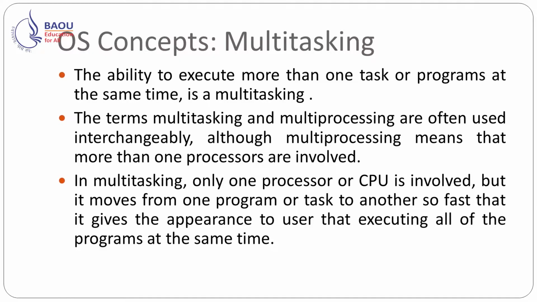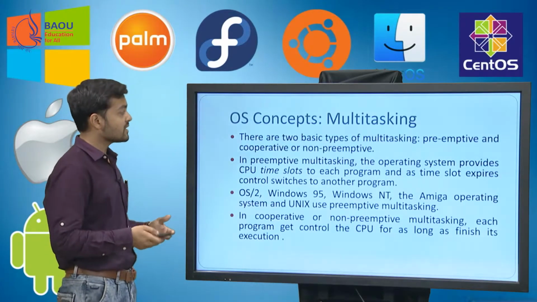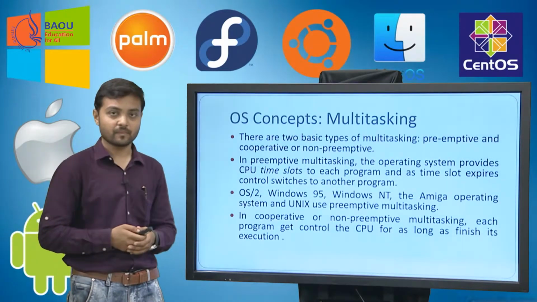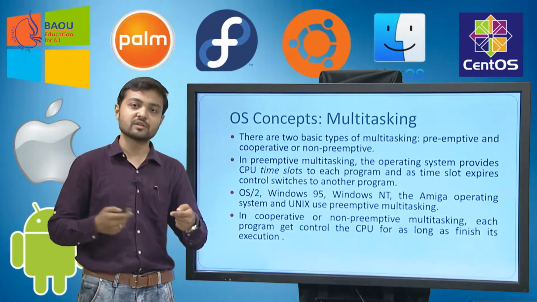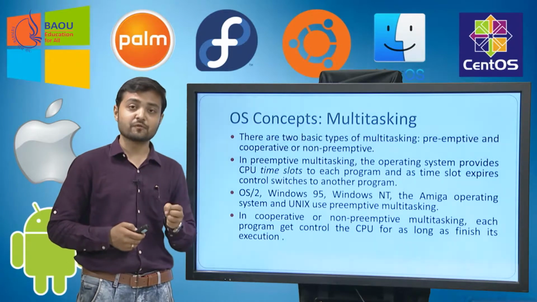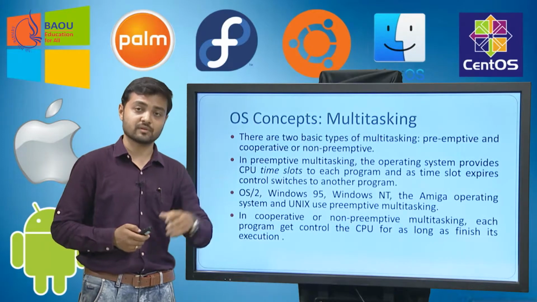So in multitasking only one processor is involved, but it moves from one program or task to another so fast that it gives the appearance to the user that it is executing all of the programs at the same time. There are two basic types of multitasking. One is called preemptive and the second is called non-preemptive. In preemptive multitasking, if one process is running on the CPU, the operating system may snatch the CPU from it and give that CPU to another process.